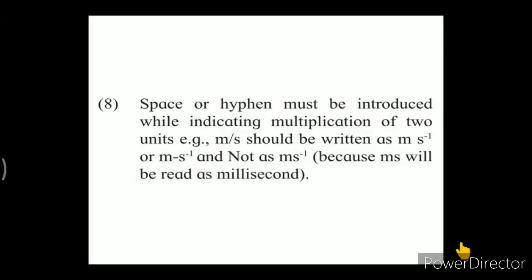With these 7 fundamental quantities and units, we also have supplementary units, as we have discussed already. By using these fundamental quantities and units, we also saw derived quantities and units. And we have discussed the conventions that must be followed while writing the SI units.